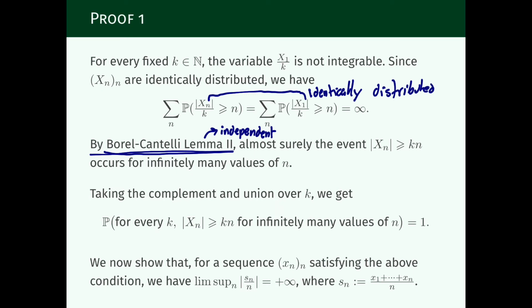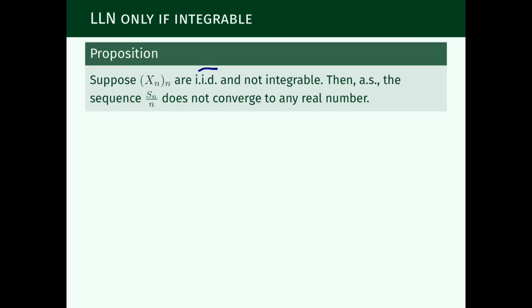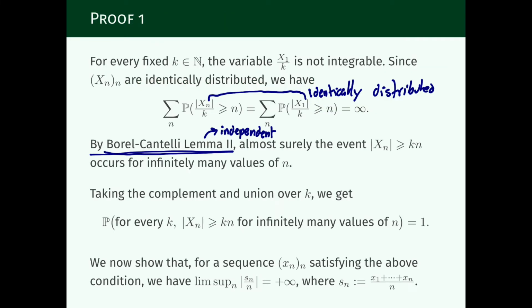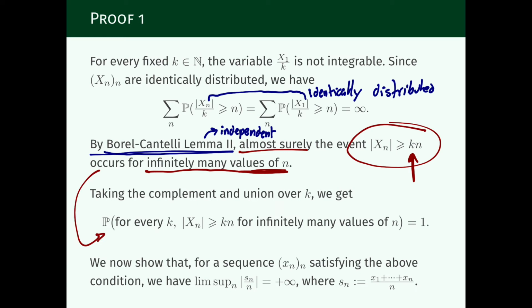Let us go back here to this proposition. Indeed, we assume that they are independent and identically distributed. So we can conclude that Xn will be larger than k times n for infinitely many values of n, with probability 1, almost surely. And there is a number k here. Now we can take the union over k, and what we get, just rewriting what is here, is that this event here has probability 1.